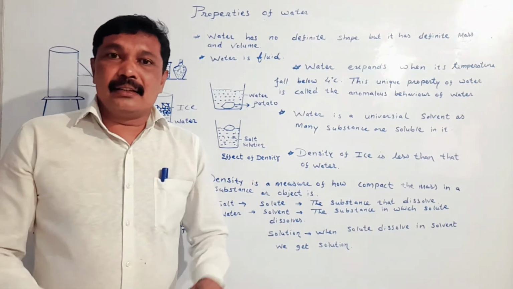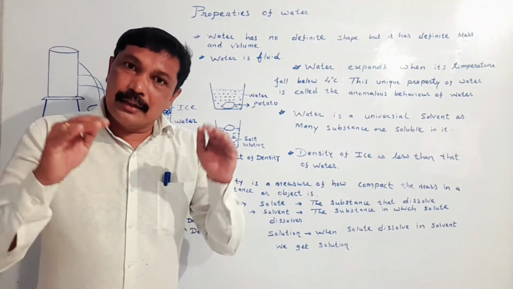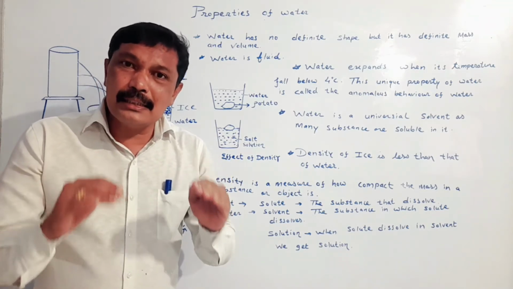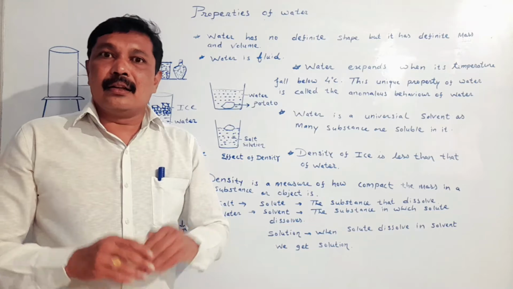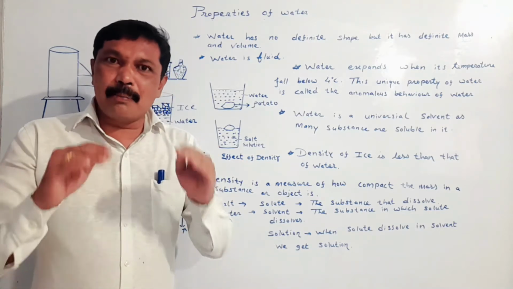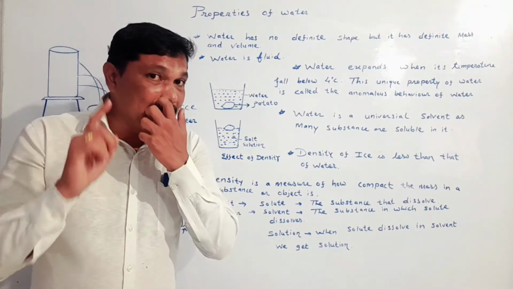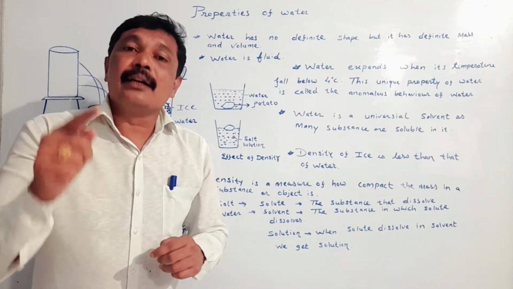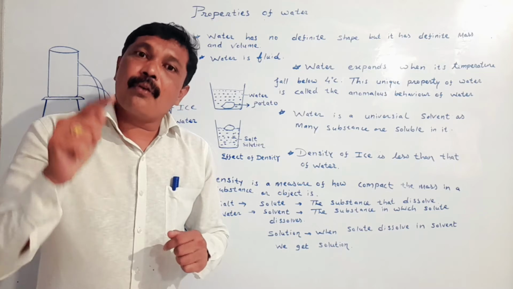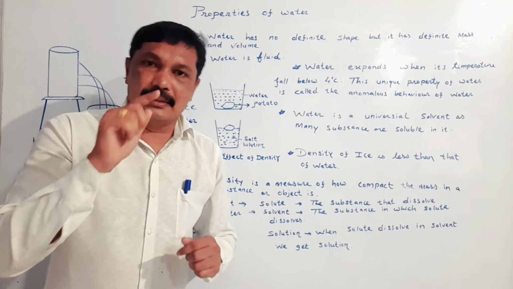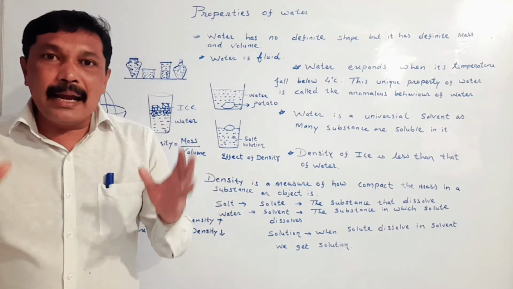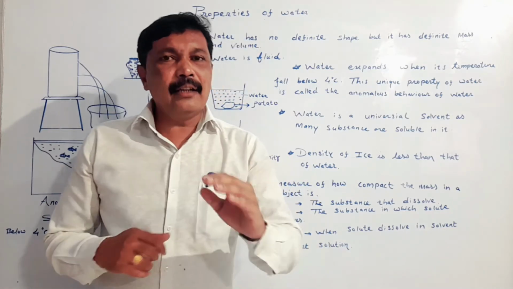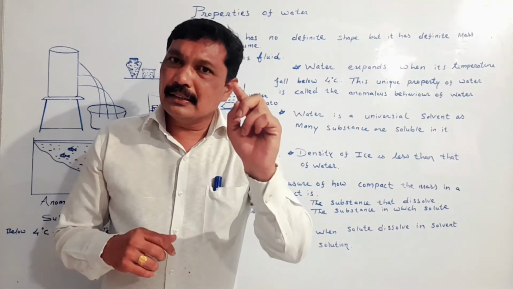And as the density of water decreases below 4 degrees Celsius, the ice formation takes place at 0 degrees Celsius. And at 0 degrees Celsius, the density of ice becomes less. My dear student, the freezing of water takes place at 0 degrees Celsius.